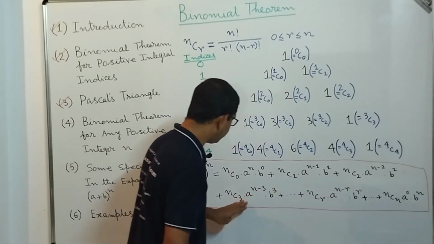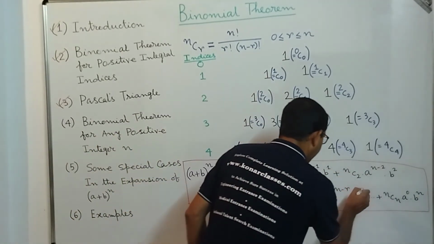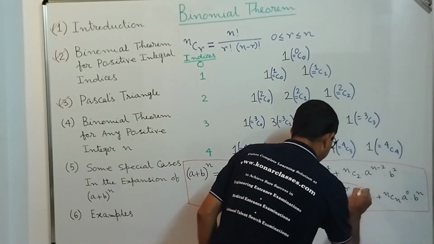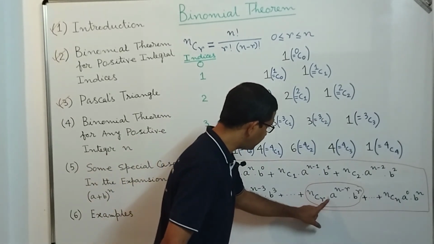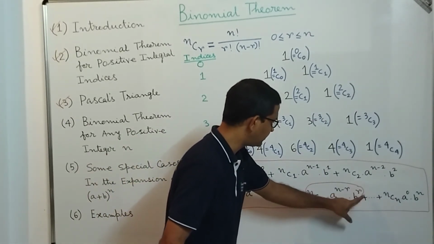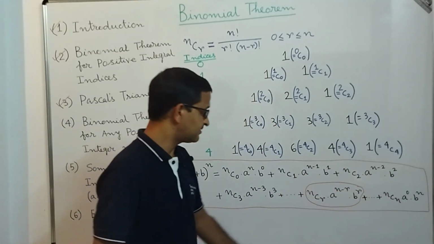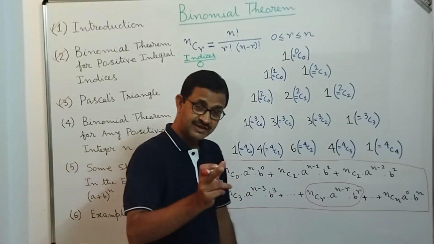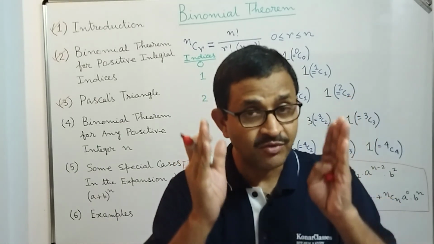In that way it will keep on continuing, and the general term that is known as the (r+1)th term, we will discuss in detail in our next session, that is nCr into a^(n-r) into b^r, and in that way we will continue till the last term, that is the (n+1)th term, because we know that in the expansion of (a + b)^n there are n+1 terms.